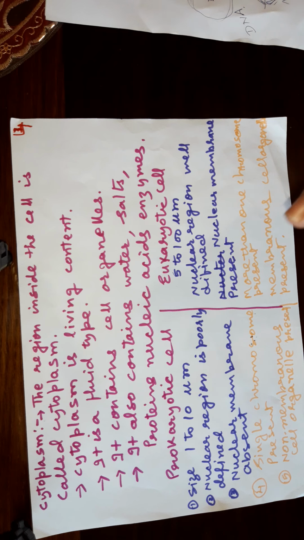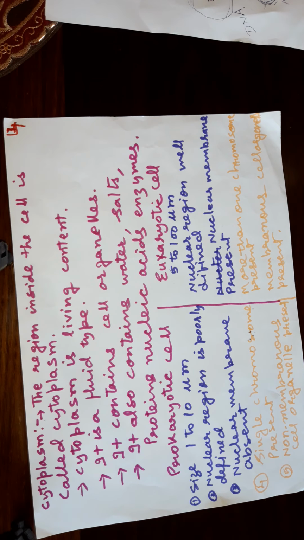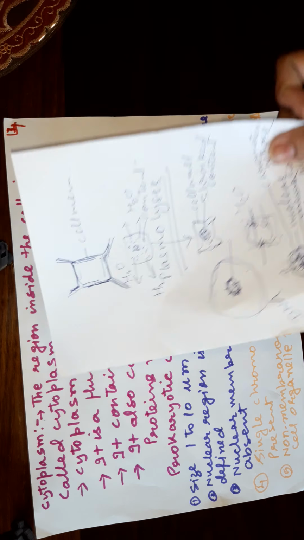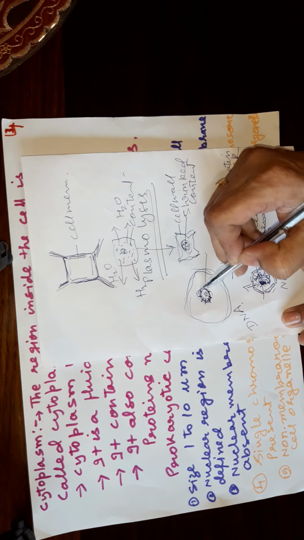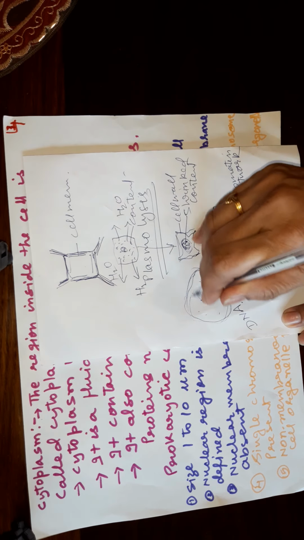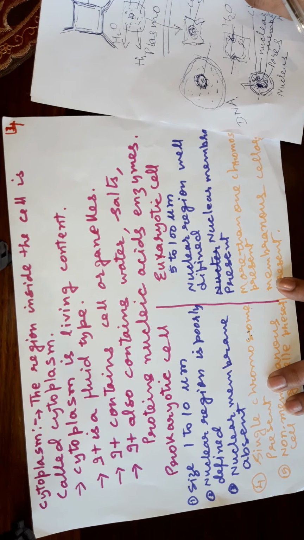In the structural organization, we are going to do now the last thing, that is about the cytoplasm. Suppose this is the cell, this is the nucleus, then cytoplasm is the fluid inside the cell.